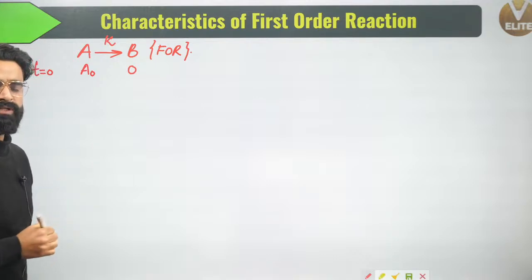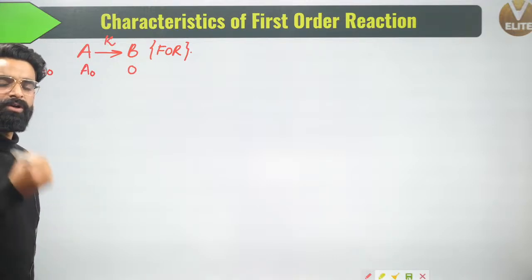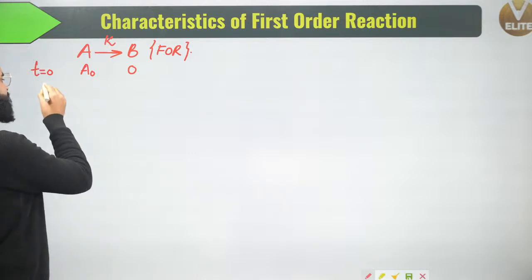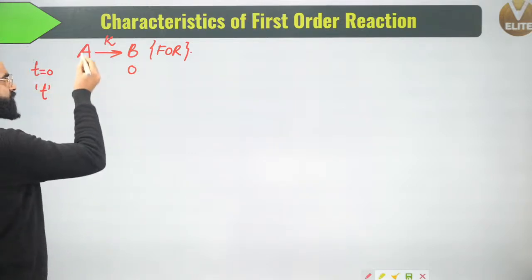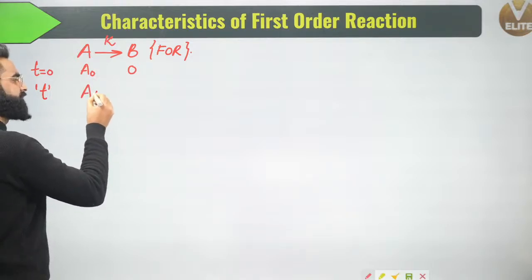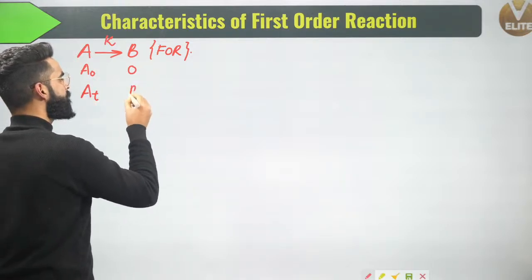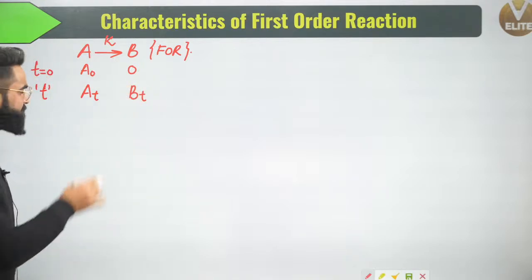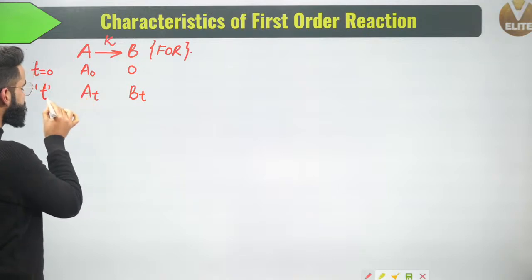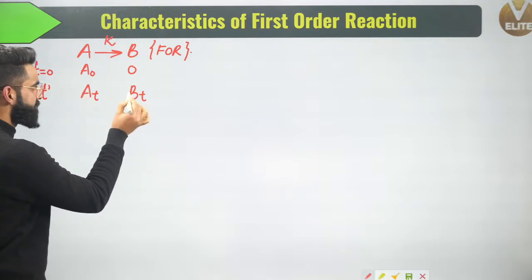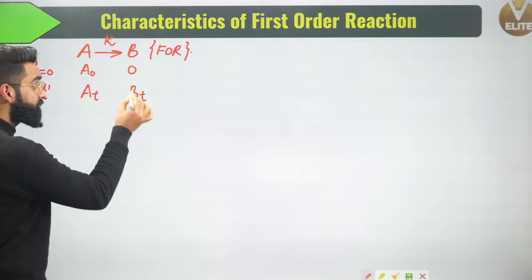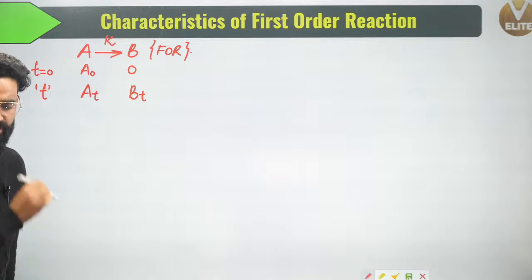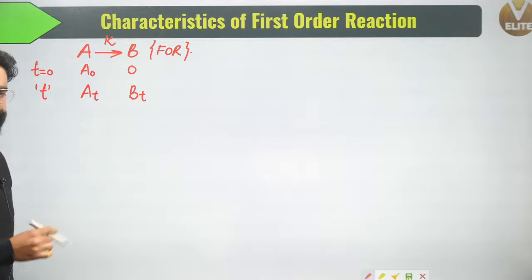Now, what is going to happen to the concentration of reactant with time? It is going to decrease. So at any time t, let's assume the concentration of reactant left is At, and the concentration of product formed at time t is Bt. At is the concentration of reactant left at time t, Bt is the concentration of product formed at time t, and A0 is the initial concentration of reactant.